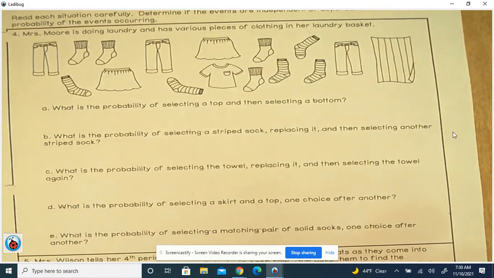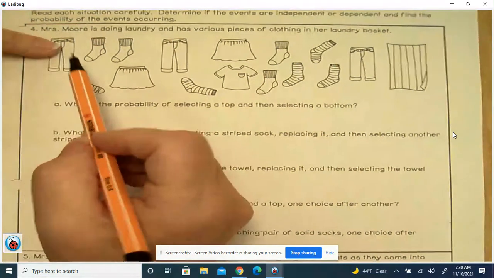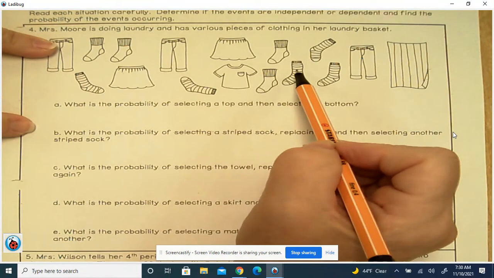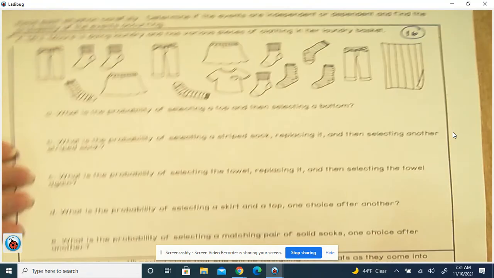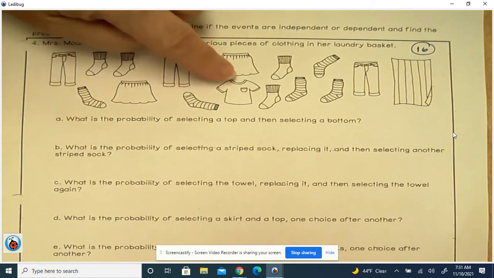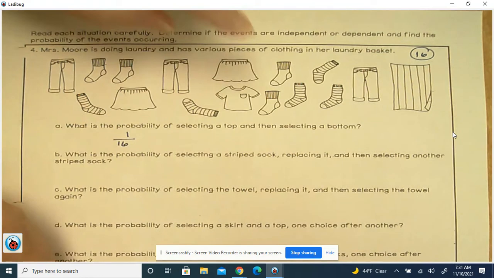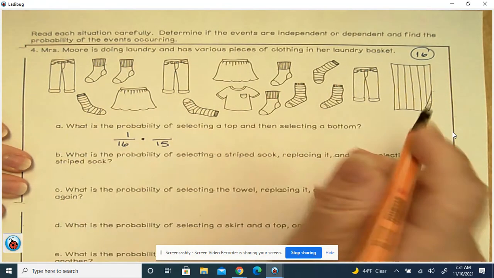Number 4, Miss Moore is doing laundry and has various pieces of clothing in her laundry basket. So our total outcome is going to be 1, 2, 3, 4, 5, 6, 7, 8, 9, 10, 11, 12, 13, 16 total pieces. What is the probability of selecting a top and then selecting a bottom? See how many tops do we have? We have 1 top out of 16 pieces. Okay, now we only have 15 now because we took the top out, and then a bottom.